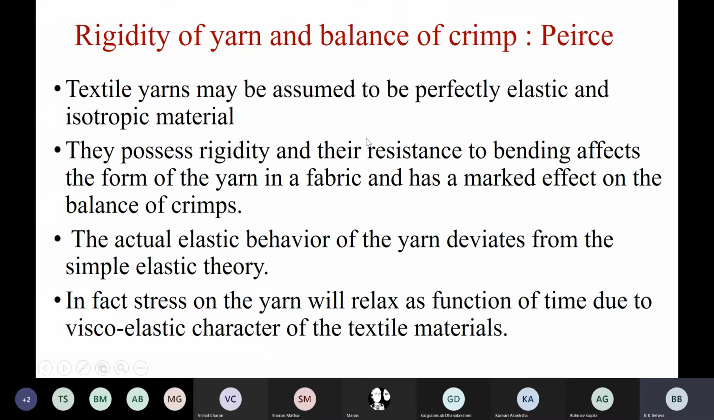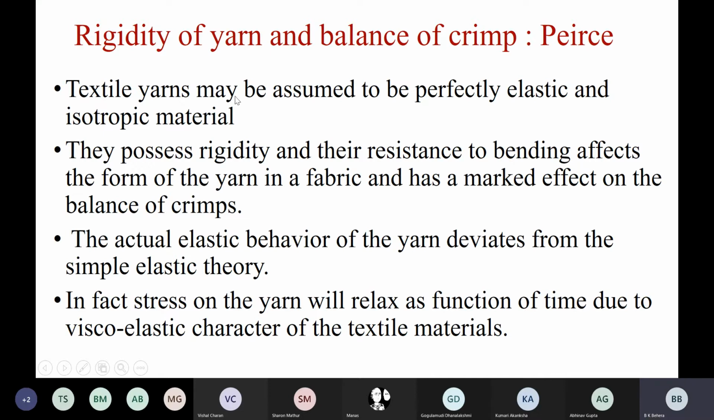So this is one of the conclusions we discussed, and try to understand. We have already discussed crimp interchange, and we'll also discuss crimp balance: rigidity of yarn and balance of crimp. This concept was given again by Peirce. What is rigidity of yarn and balance of crimp?